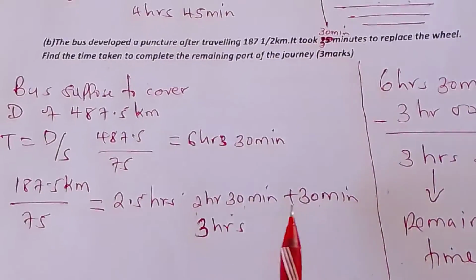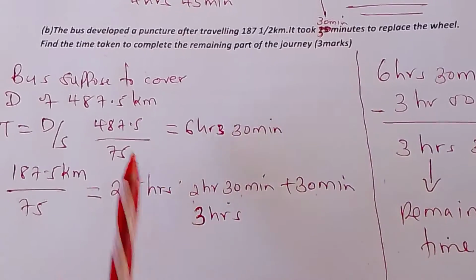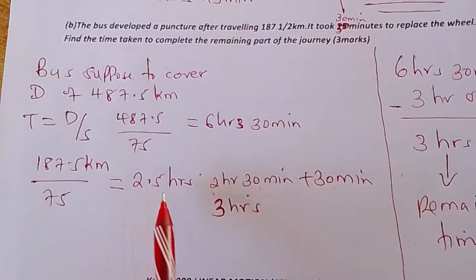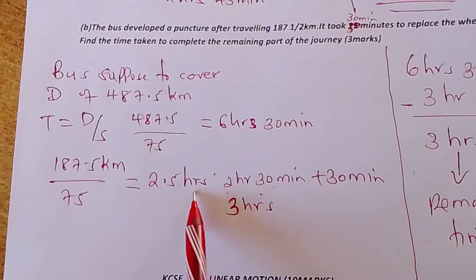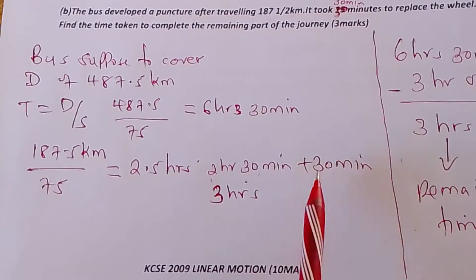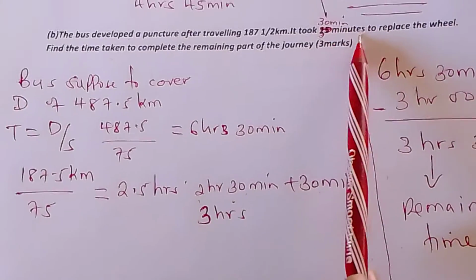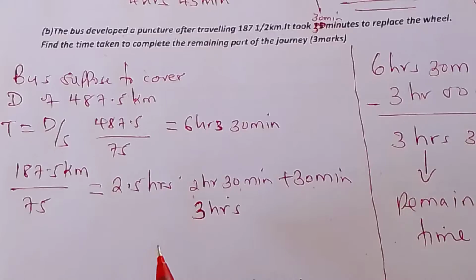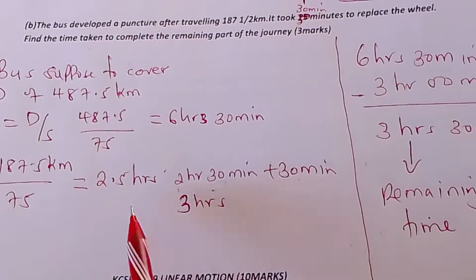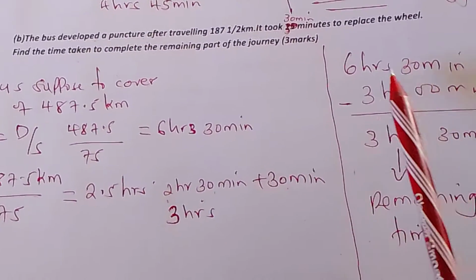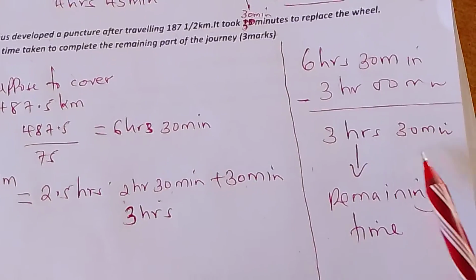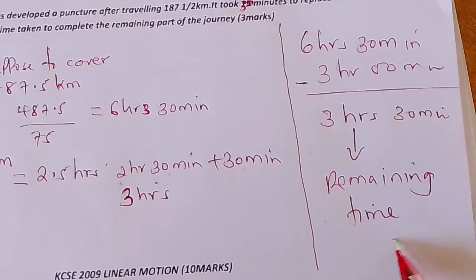But now the bus gets a puncture at a distance of 187.5 kilometers. Divided by 75, it gives you 2 hours 30 minutes. Plus 30 minutes they use to replace the wheel, it will be 3 hours. This is the time they will have used. So if you subtract this from the total time, you get 3 hours 30 minutes. This is the remaining time. Thank you.